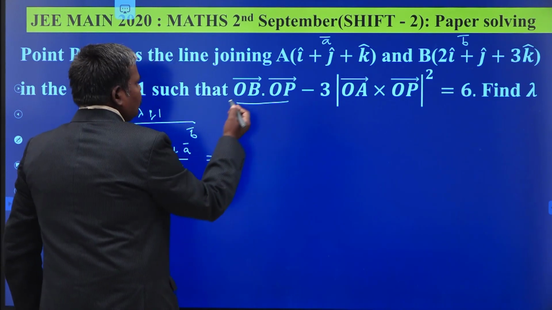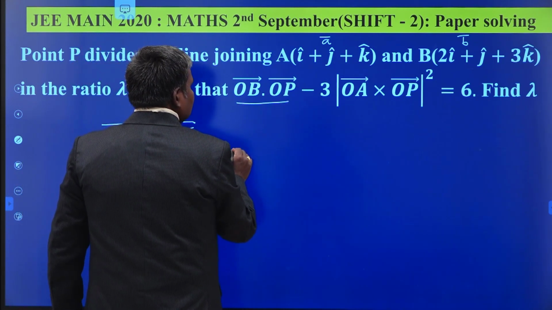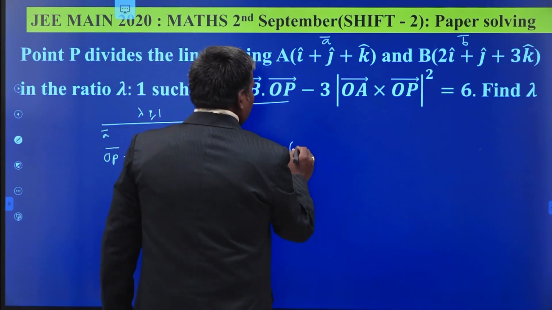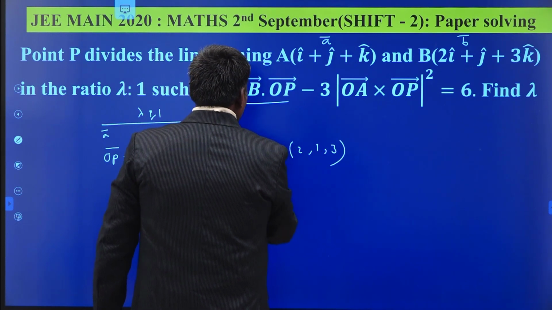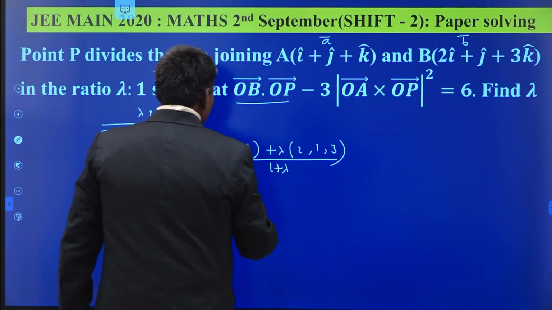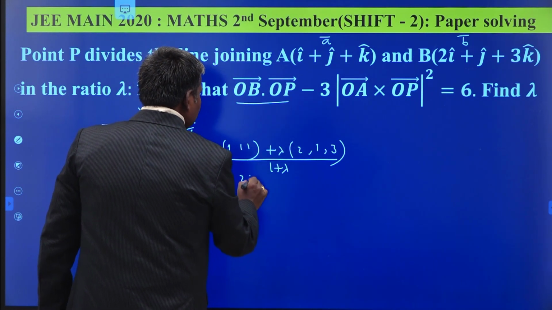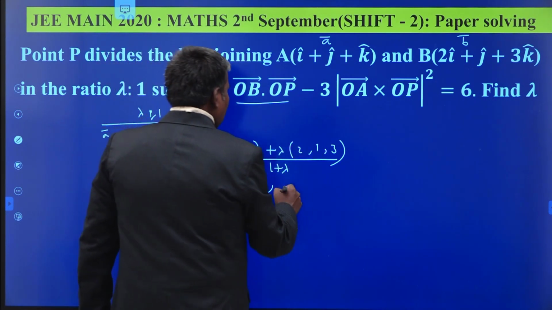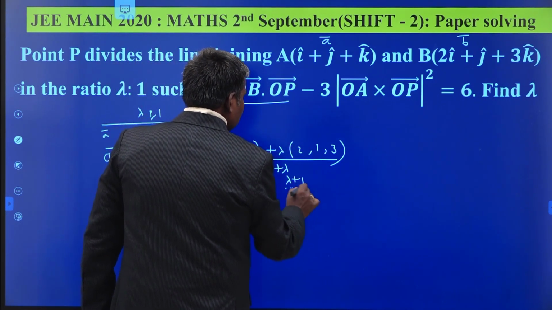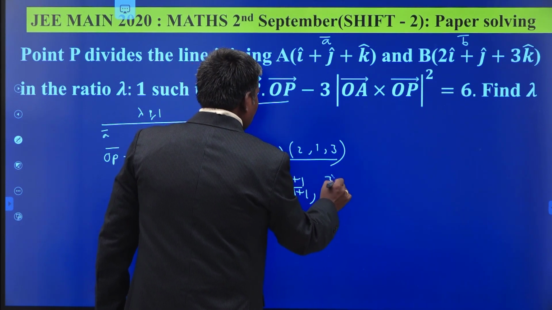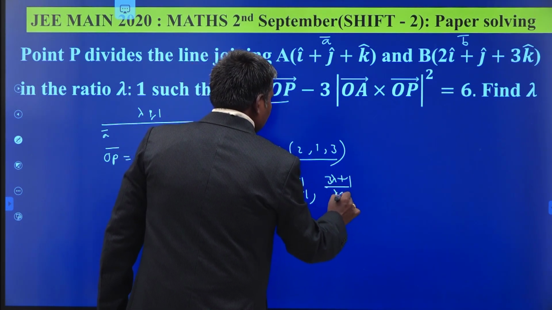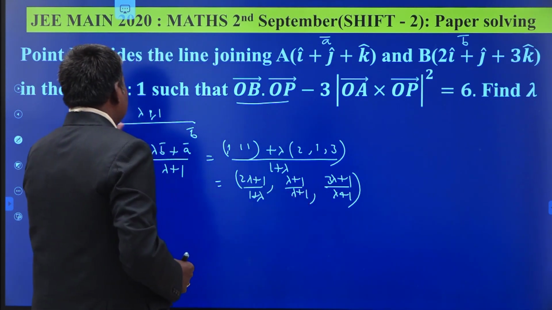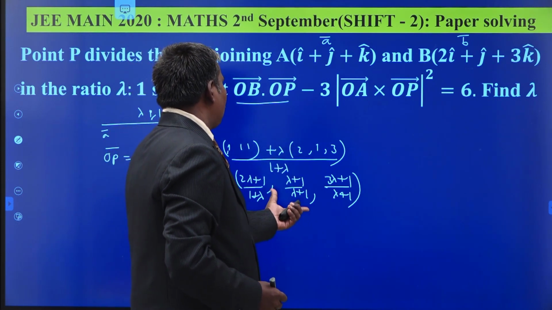That is nothing but, what is your A bar? I bar plus J bar plus K bar, that means 1 1 1, plus lambda times of B bar, 2 1 3, by 1 plus lambda. This is nothing but (2 lambda plus 1) by (1 plus lambda), comma, lambda by (lambda plus 1), comma, (3 lambda plus 1) by (lambda plus 1). This is your OP bar that divides in the ratio lambda is to 1.